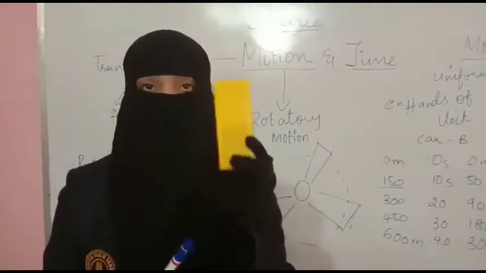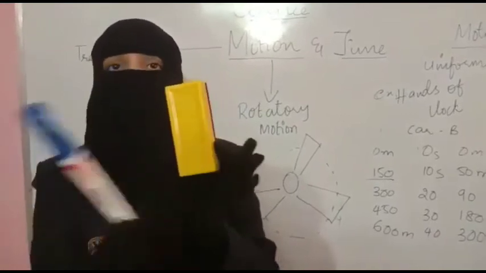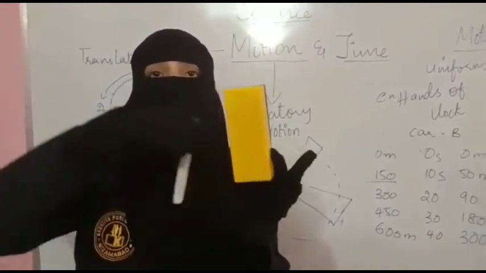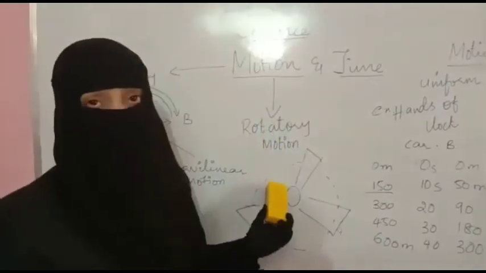You can take the example of the earth and sun also. If this is the sun, this is the earth. From a fixed point, the earth is moving around the sun, in which path? In a circular path. So this kind of motion is said to be rotatory motion.